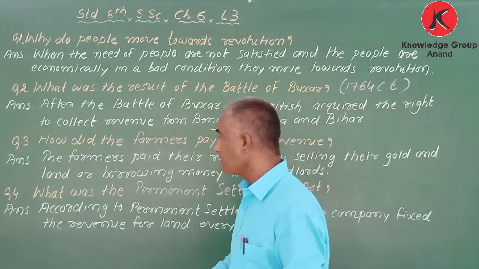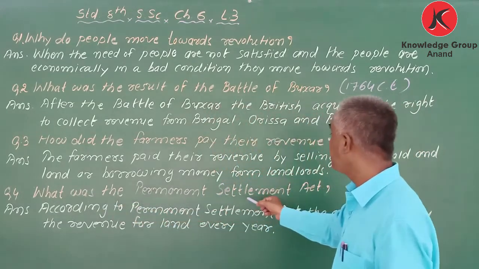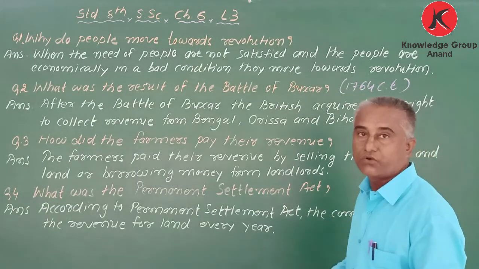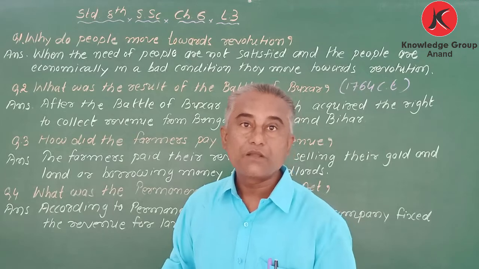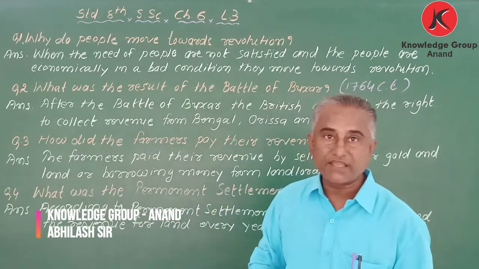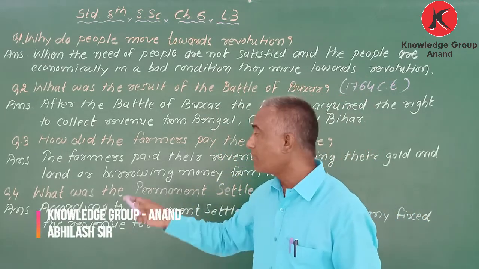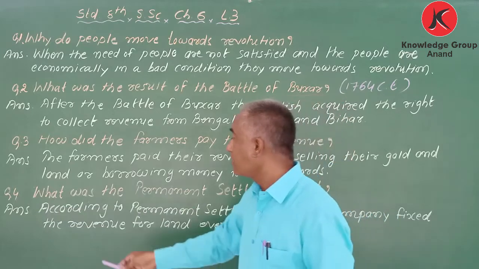Next question is, what was the Permanent Settlement Act? We know Lord Cornwallis introduced the Permanent Settlement Act (PSA). But what was it?